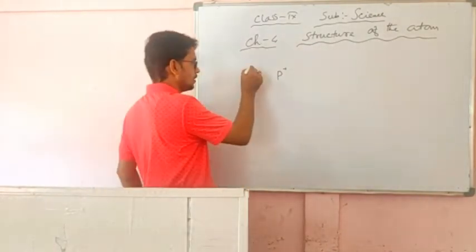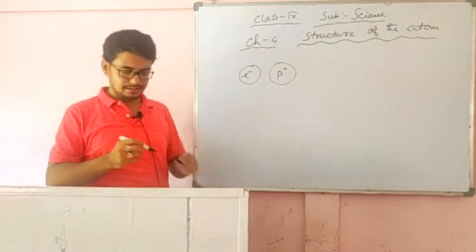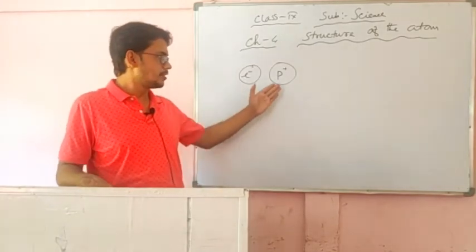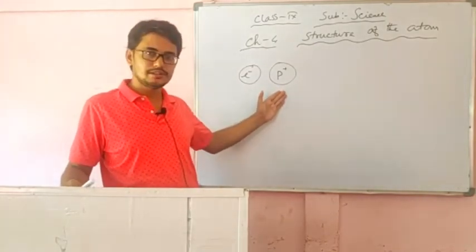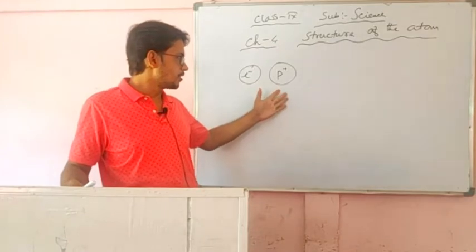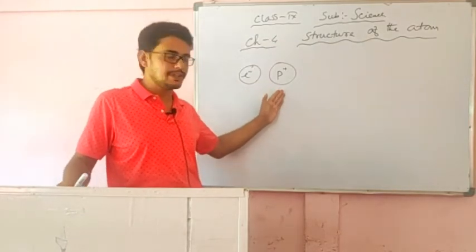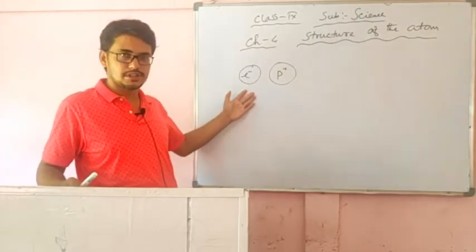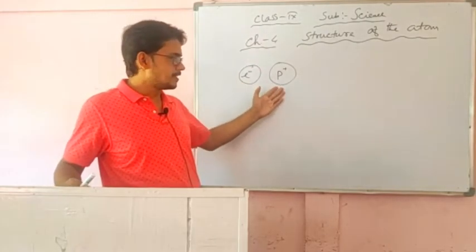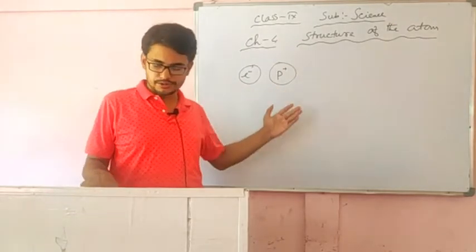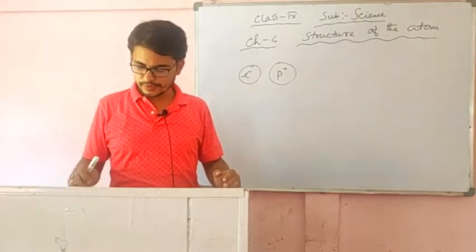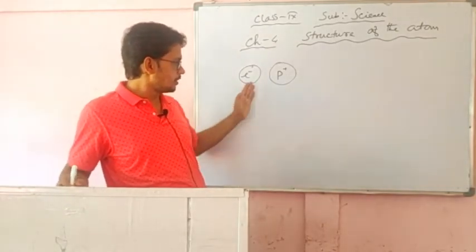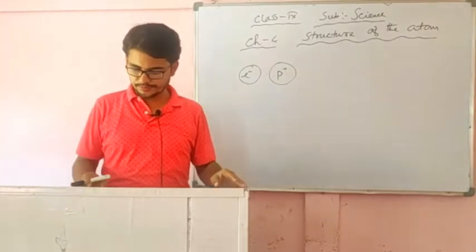So these are the particles present in an atom. e for electron, and this one was later named proton, p for proton. p is a positively charged particle, e is a negatively charged particle. The mass of the electron is very negligible, but the mass of the proton is almost 2000 times that of the electron.